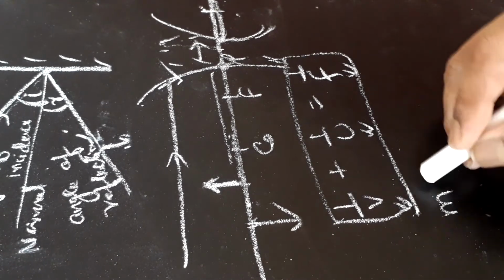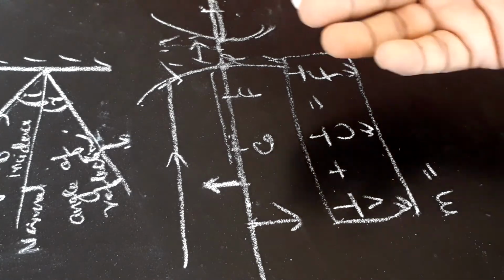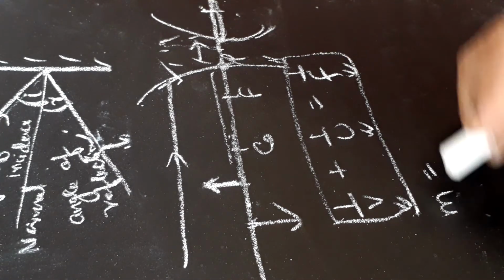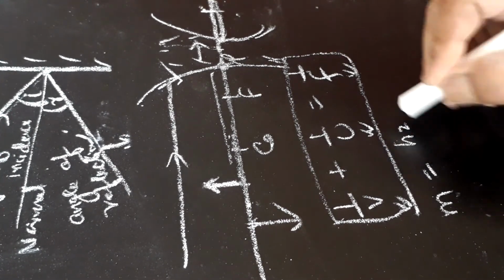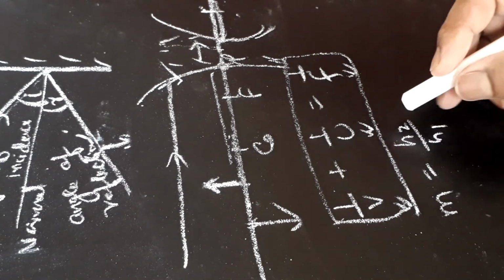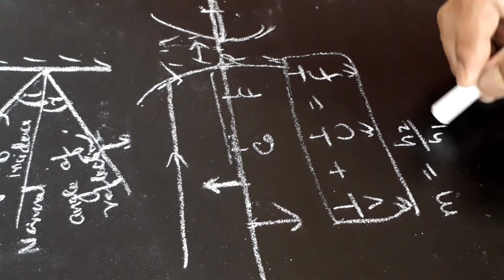Now magnification. How many times the image is of the object, that is called M. Magnification is denoted by H2 by H1, means height of image by height of object.